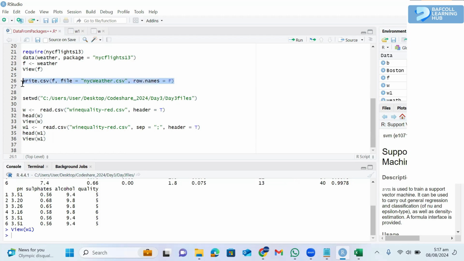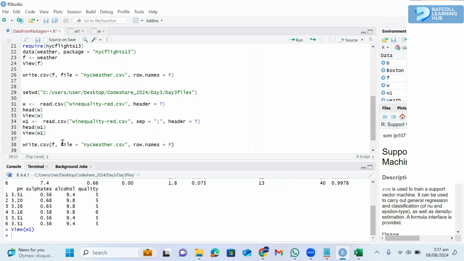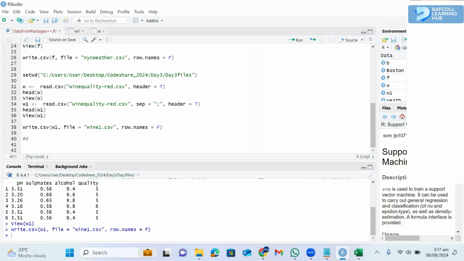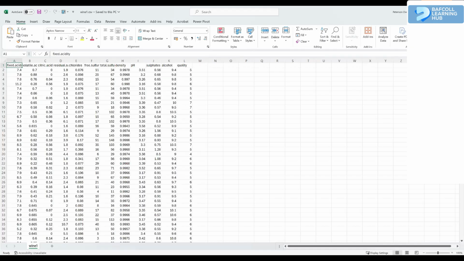So let's just change this one quickly. So the file is W1, the object W1. Wine, say wine1.csv. So we can have that now. So this file, as we have written it, now you realize that it is in the right format that we want. The separators are now commas, not semicolons. This is what you want.